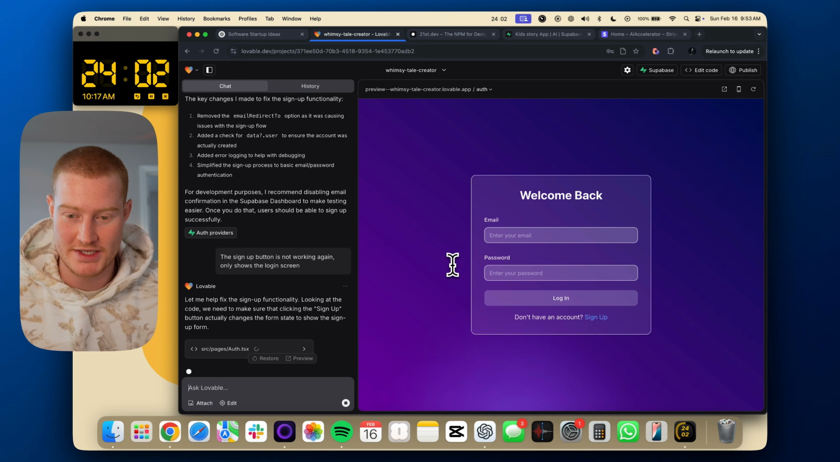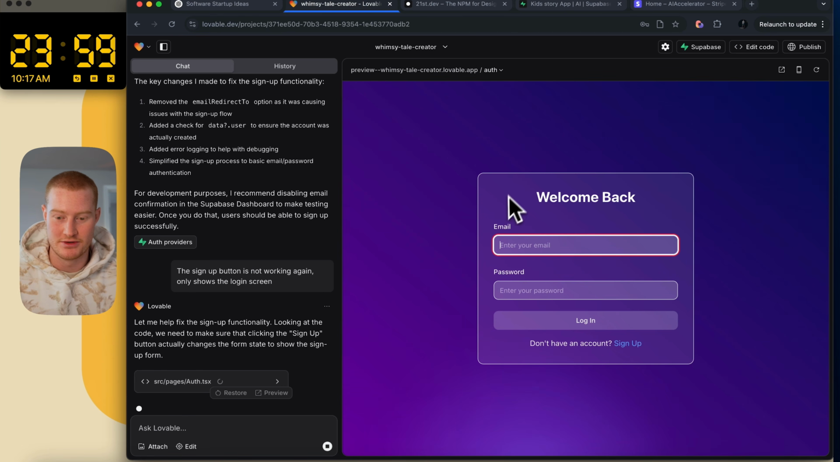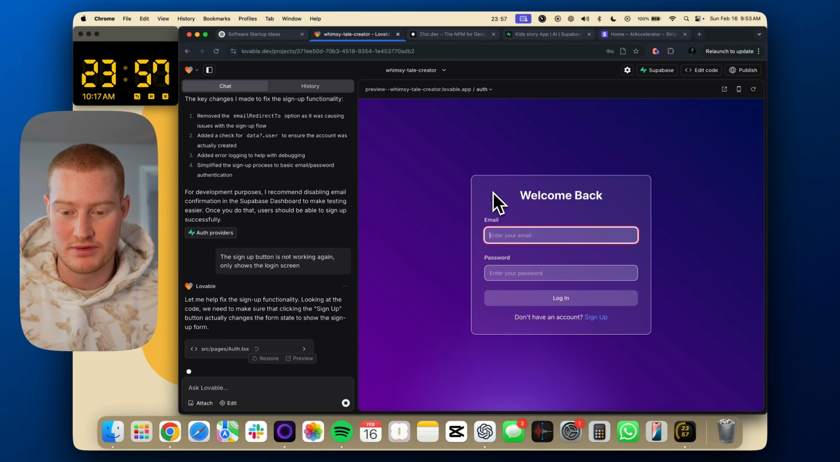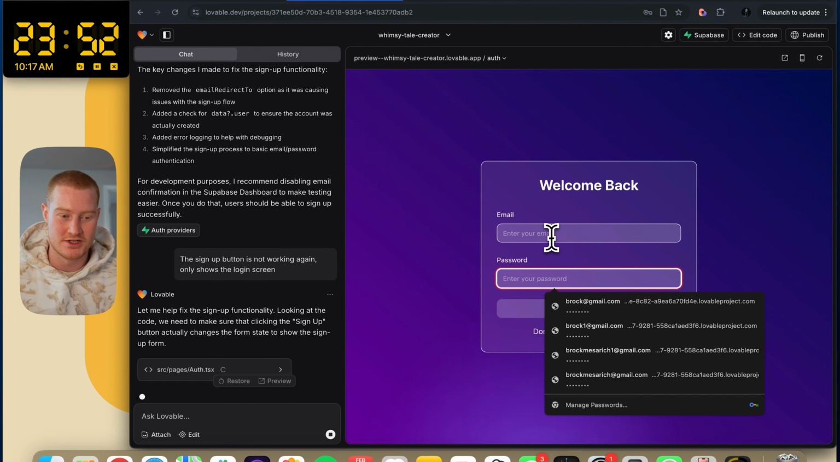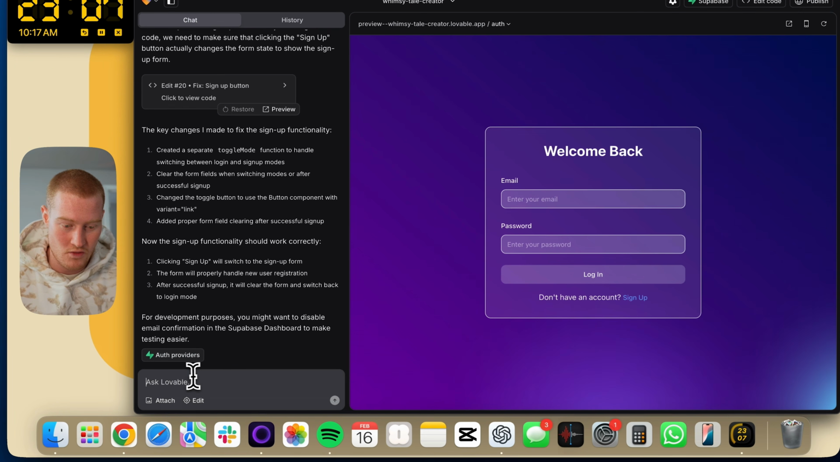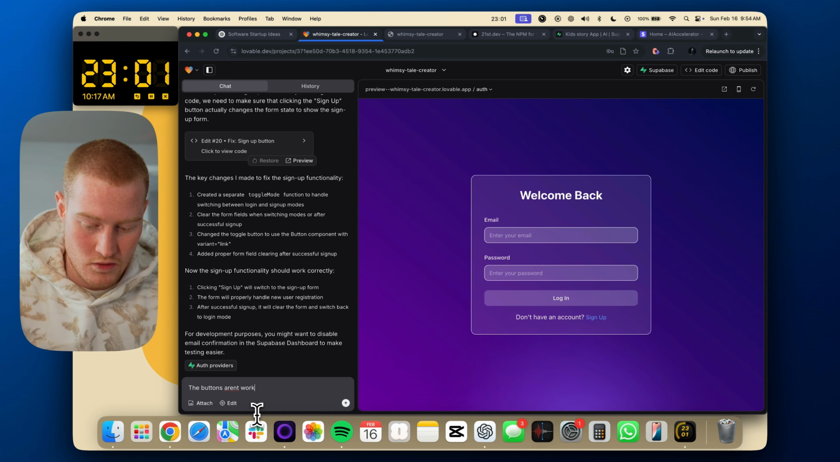I'm getting a little stressed here. We still need to add Stripe payments. We still need to add the image generation to our app. Little things, little changes we need to make. So I'm hoping that I just don't run into too much of an issue. All right, so these buttons just are not working. So let's just say the buttons aren't working still.